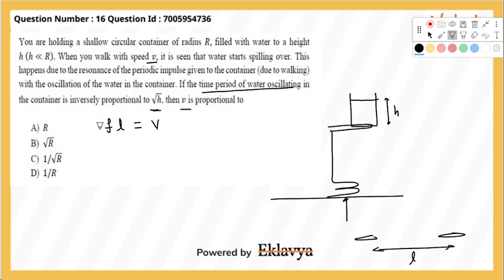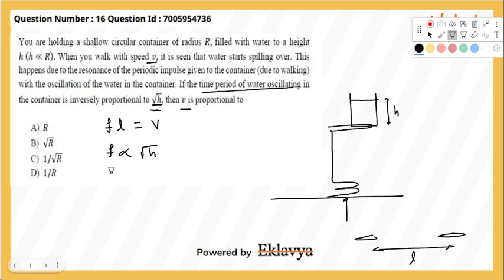So this is the dimension of LT inverse, which is the dimension of velocity. Now, as I said, this f will also be the frequency with which water oscillates. It is given in the question that the time period of the water oscillating is inversely proportional to root h. So we can say that the frequency of water oscillating will be directly proportional to root h. So f is directly proportional to root h.